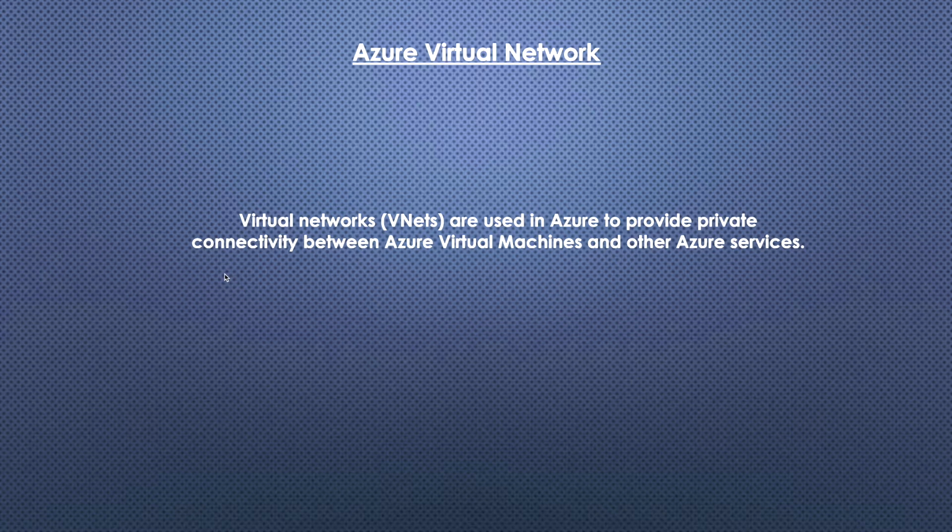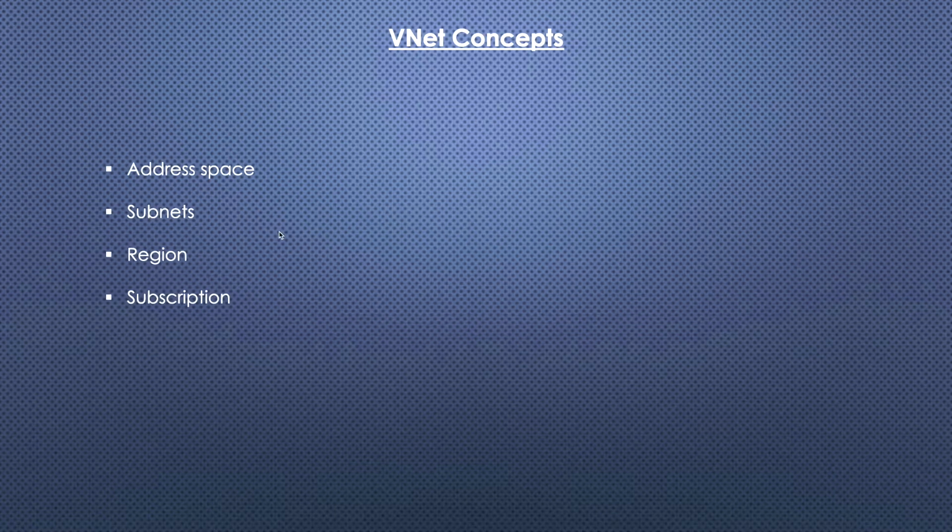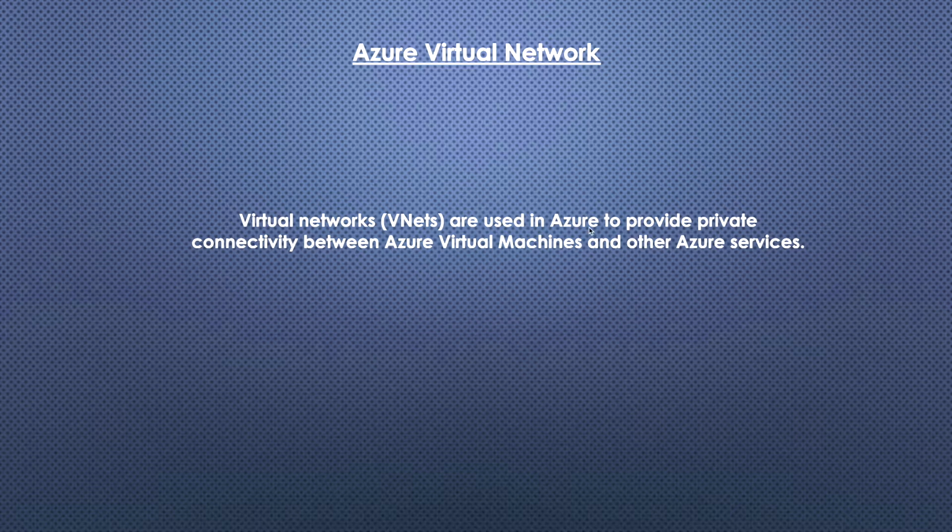It looks like a very simple and straightforward definition, but there are so many important points to discuss. The first point is private connectivity. The virtual network uses private connections between Azure virtual machines and other Azure resources. That means when we provision a virtual network, it provides only private connectivity between Azure resources.